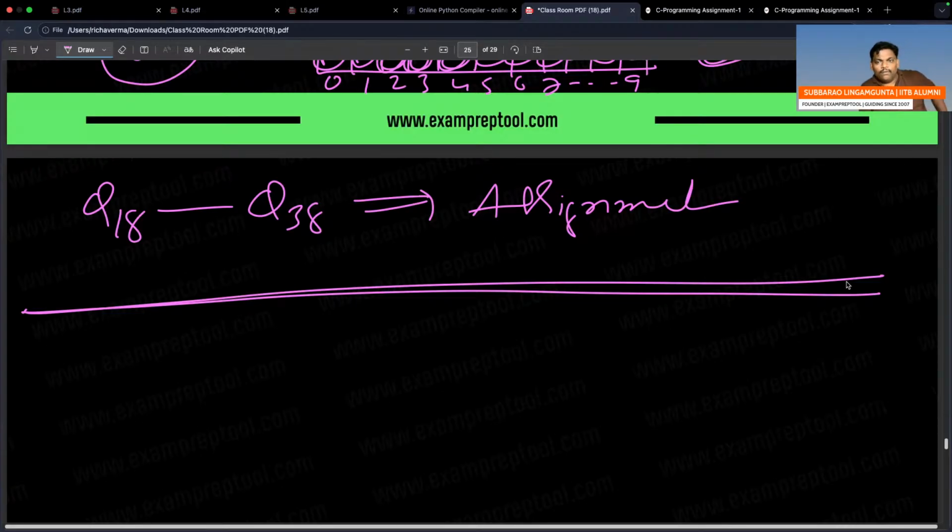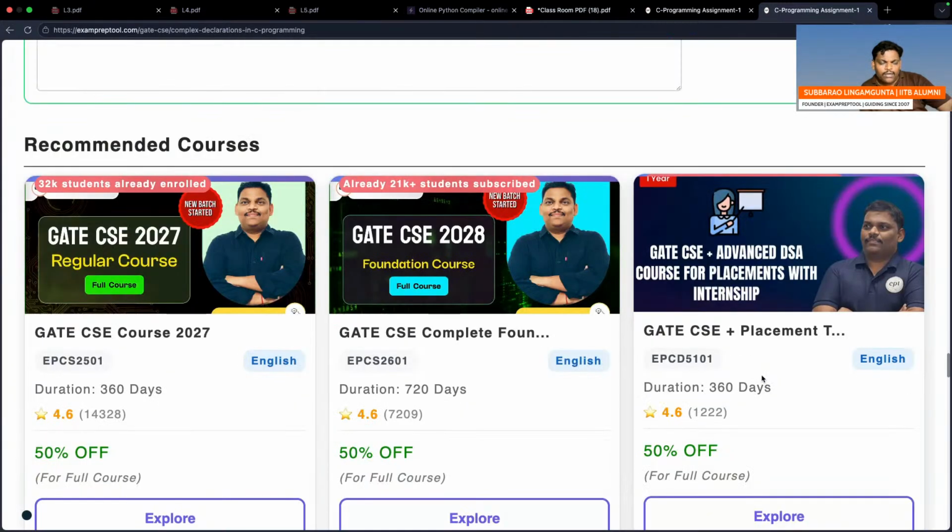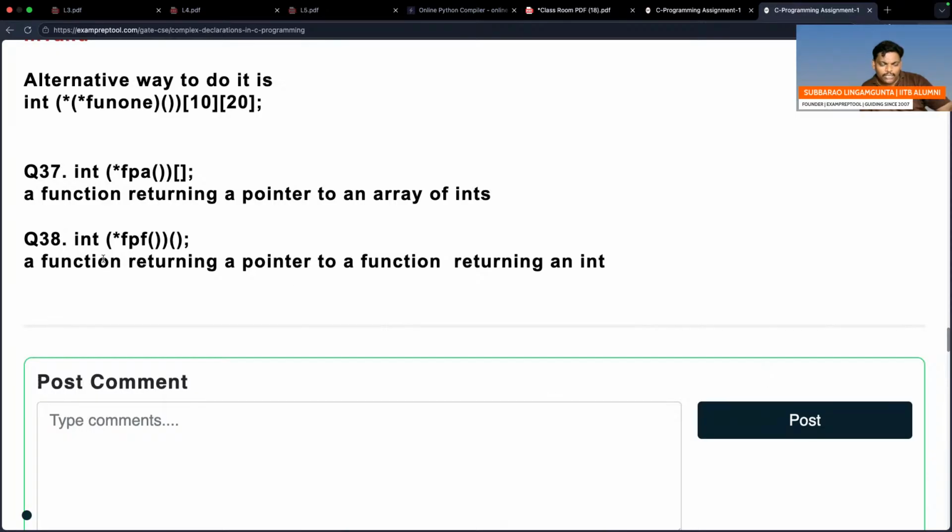All are similar. If you go further, you will find all are similar. So indirectly, directly, all will be there. See this one, FAF. I think we'll go with the bracket first. FAF is a function which finally returns a pointer, and that pointer is pointing to a function. That is okay, it's normal. Indirectly, directly, that is the discussion.